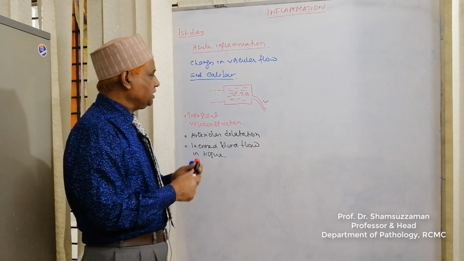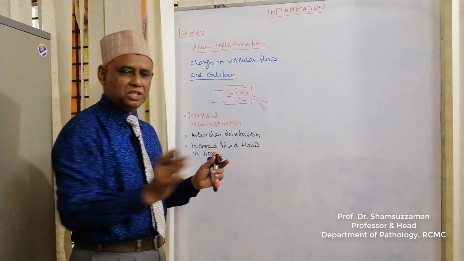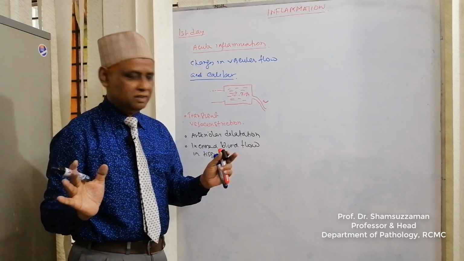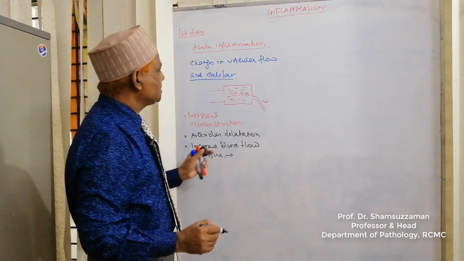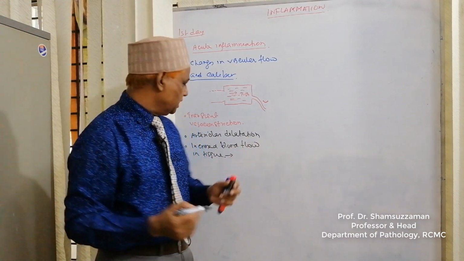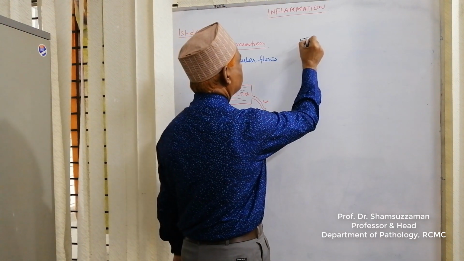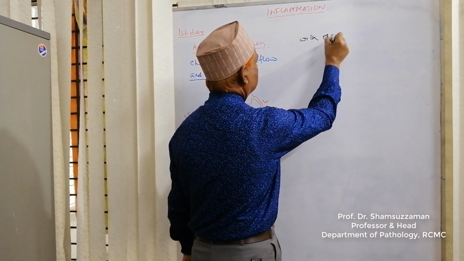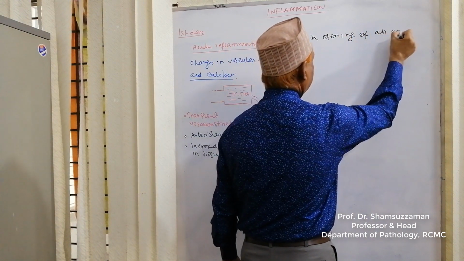Dear audience, again we can recapitulate. The arteriole dilates, increased flow of blood, but the venule is not dilated. So there is increased flow of blood, and at the same time there is opening of all capillaries. So increased flow of blood in tissue with opening of all capillaries.